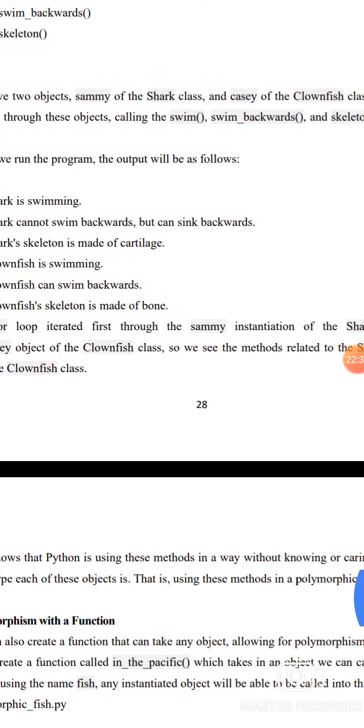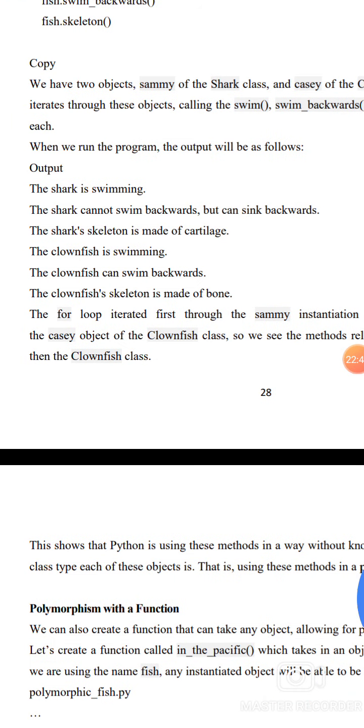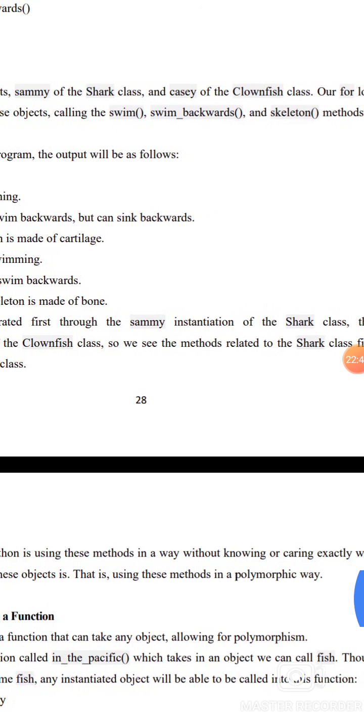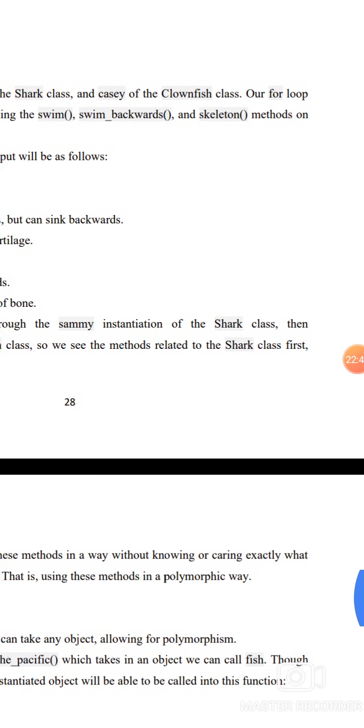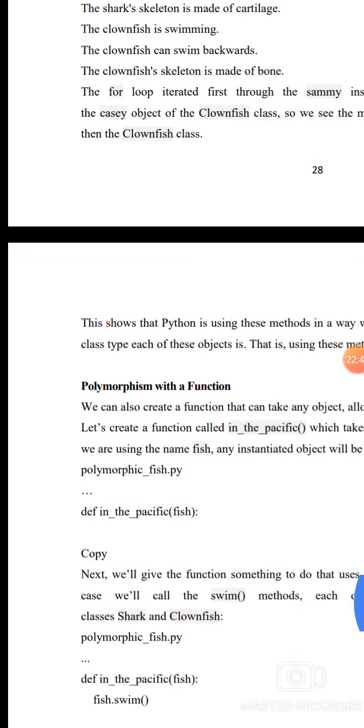The for loop iterates first through the sammy instantiation of the Shark class, then the object of the Clownfish class. So we see the methods related to the Shark class first, then the Clownfish class.